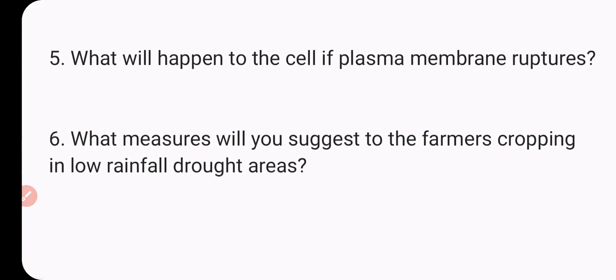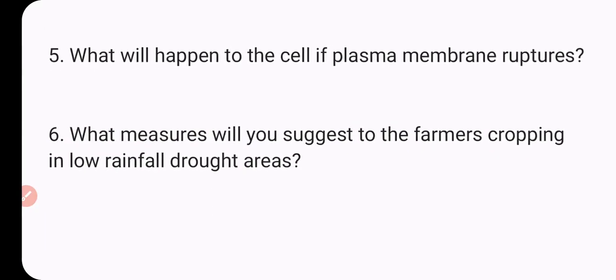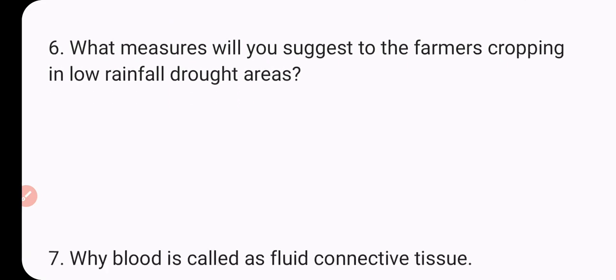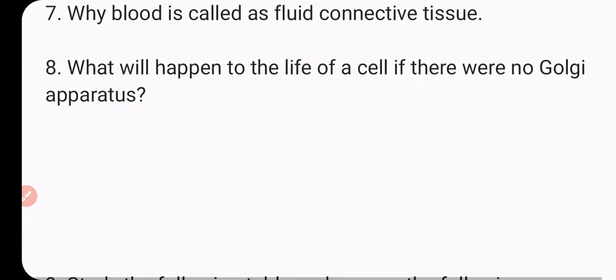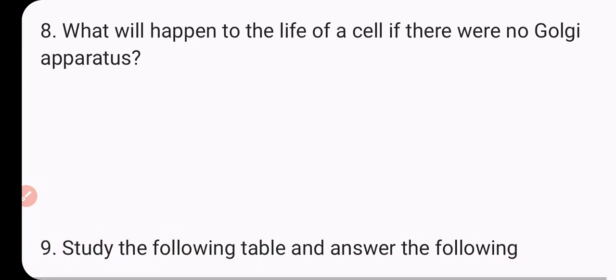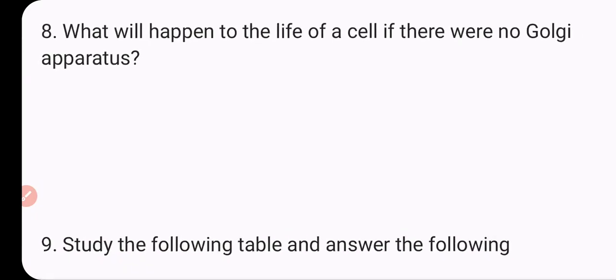What will happen to the cell if the plasma membrane ruptures? What measure will you suggest to a farmer cropping in a low rainfall drought area? Seventh question: Why is blood called a fluid connective tissue? What will happen to the life of a cell if there were no Golgi apparatus?